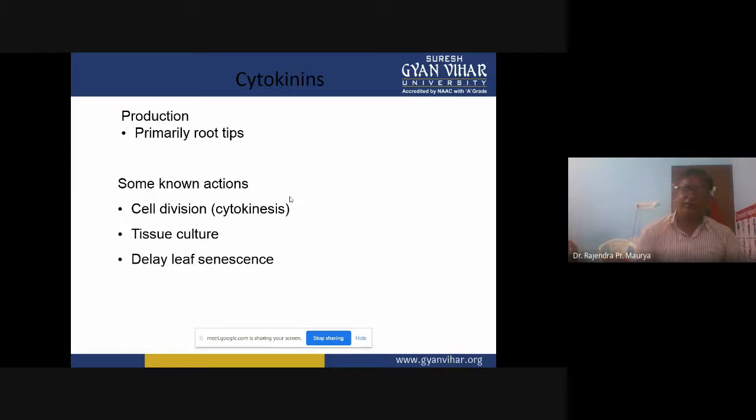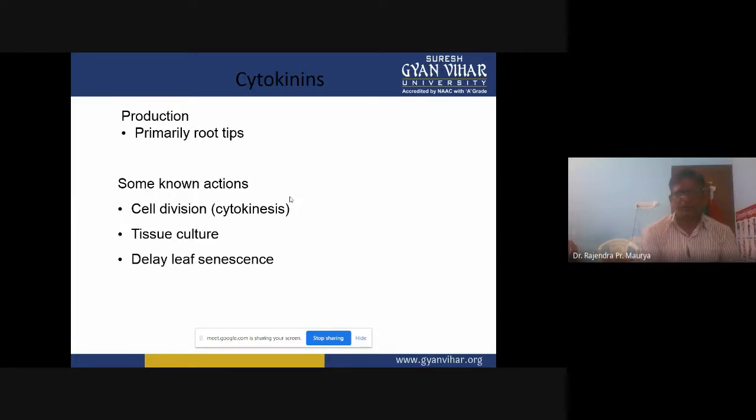And what is the function? As per the definition of hormones, they are synthesized in one location and, after translocation, show their effects in another location. So this natural cytokinin, zeatin, is synthesized in the root tips. After synthesis, it translocates and reaches the shoot tip portion, and is helpful in root and flower initiation or fruit set.